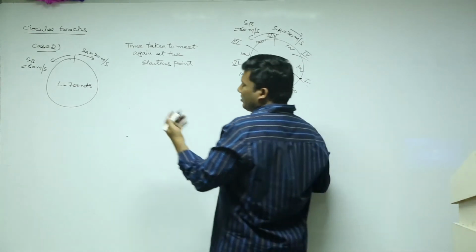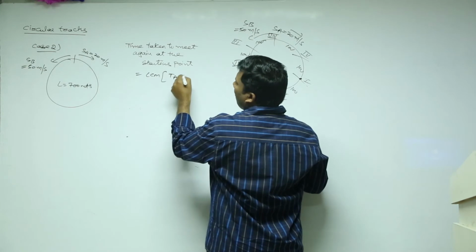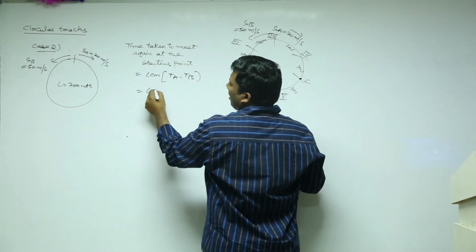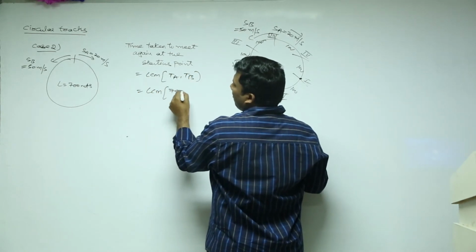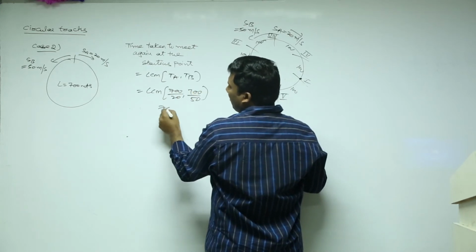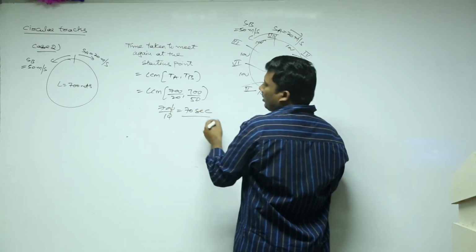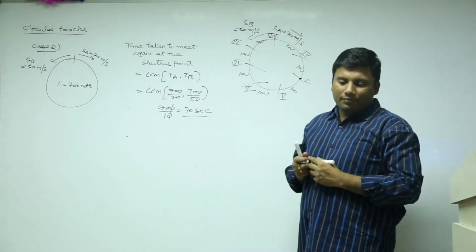Same thing, whatever the direction, it is always the LCM of TA comma TB. So it is LCM of 700 by 20 and 700 by 50. So it is 700 by 10. It is 70 seconds.